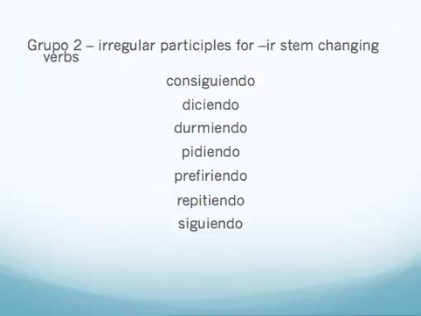The second group of irregular present participles are the IR stem changing verbs, and you can see them listed here, and they do have an irregular participle form, and so you can basically memorize them as they are, or you can kind of memorize the rule that you'll see here that E is changing to I. So it's not exactly the normal stem change, or that the O is changing to a U. And so again, it's not a normal stem change, but it is a rule that you can memorize, that the E is changing to I or the O is changing to U, or you can simply memorize the forms as they're listed here.